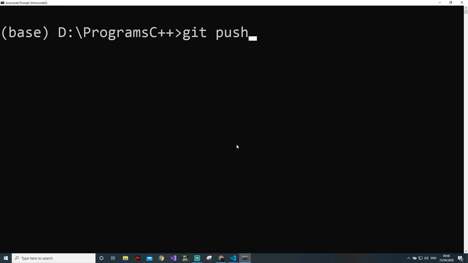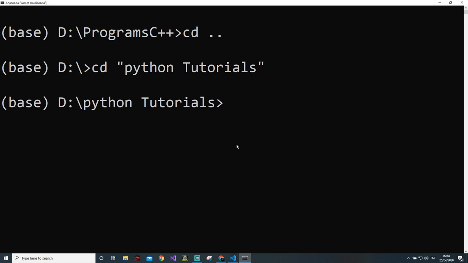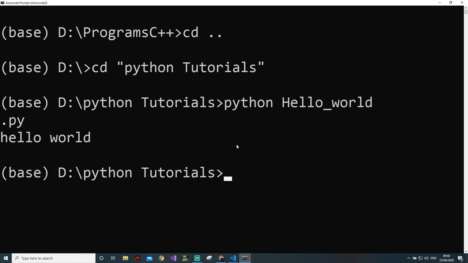Now, if you want to run this program, I'm in a different directory, so I will go to this directory with cd. Now we have to write python and this program name. Just see, it will print hello. I'm using Anaconda Prompt.